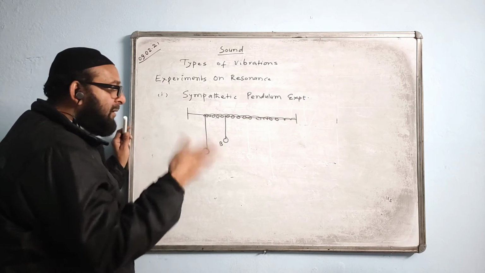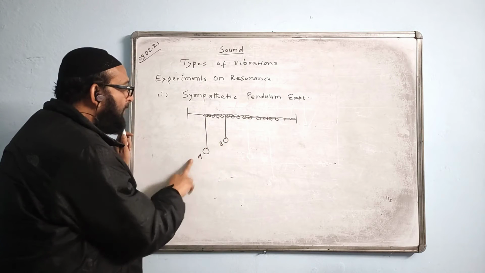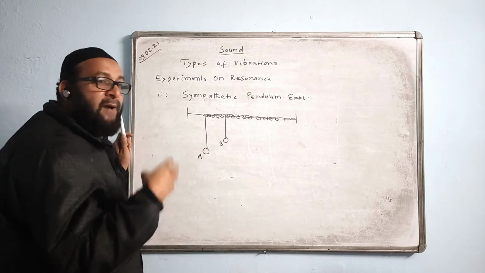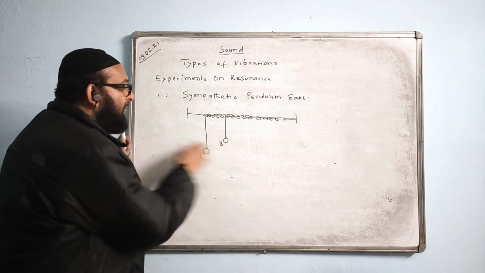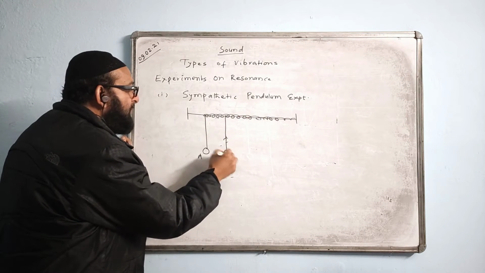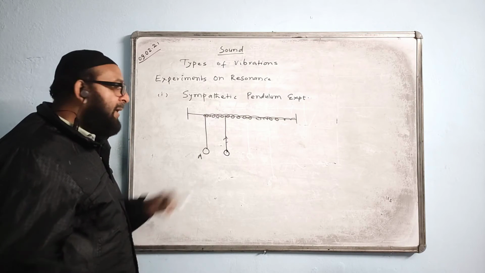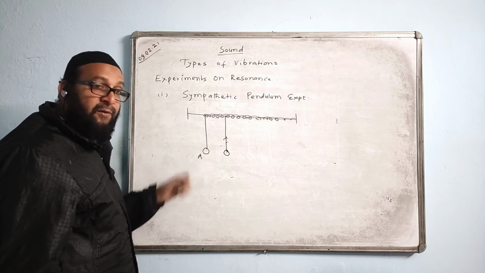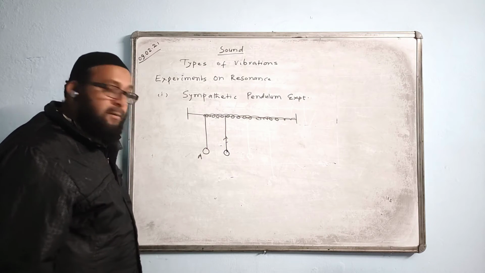Now the next part of the question was saying the length of the pendulum B is made equal to the pendulum A, and now the pendulum is vibrated again. What will you observe? Then you say when the lengths are equal, that means this pendulum will vibrate with the increased amplitude, and the phenomenon will be resonance. They were asking to name the phenomenon taking place now. Then you say resonance. Is it understood?